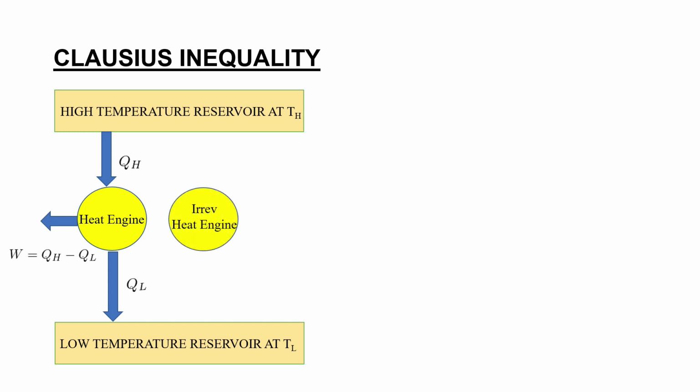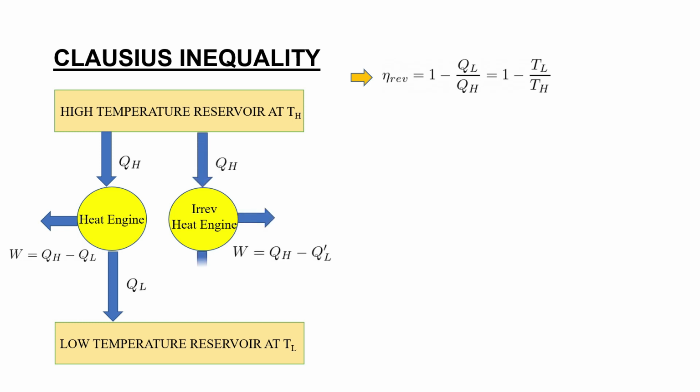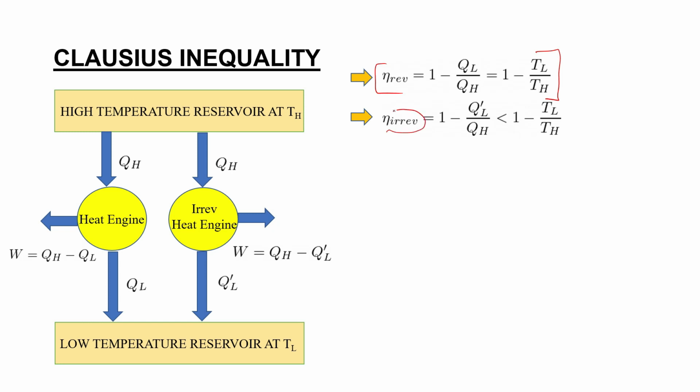And you can take an irreversible heat engine which takes in heat QH and rejects QL dash and produces a work QH minus QL dash. So efficiency of a reversible engine is equal to 1 minus QL by QH is equal to 1 minus TL by TH. And efficiency of an irreversible engine is equal to 1 minus QL dash by QH, which is less than 1 minus TL by TH, because efficiency of an irreversible engine will always be less than efficiency of a reversible engine according to the Carnot's principle.